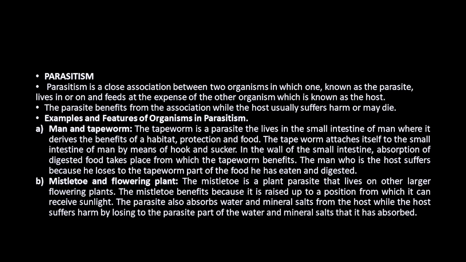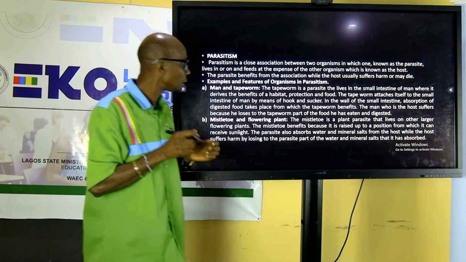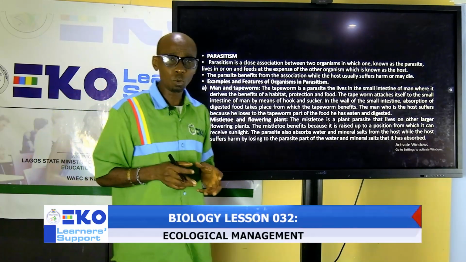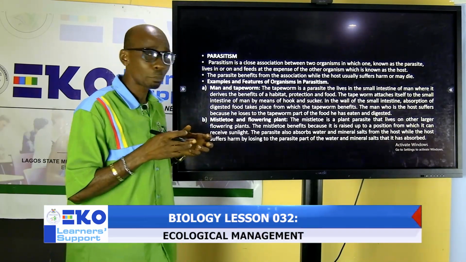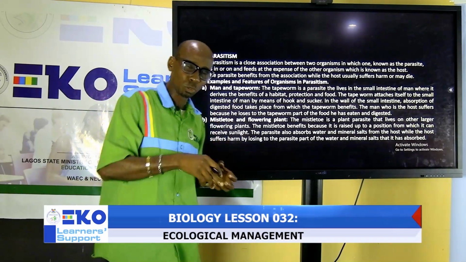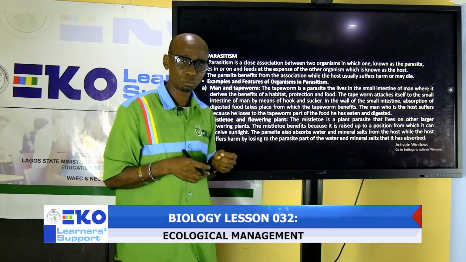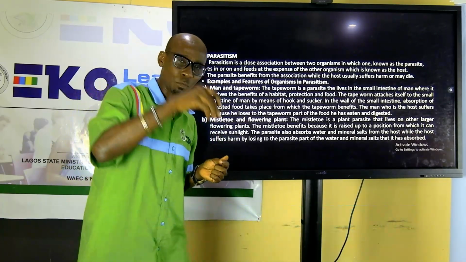So parasitism is a close association between two or more organisms in which one organism benefits from the association and causes harm to the other organism. The one benefiting from the association is called a parasite, while the one that is not benefiting is called the host. So most time, the parasite resides on the host, gets its food, and at the same time causes harm to the host.